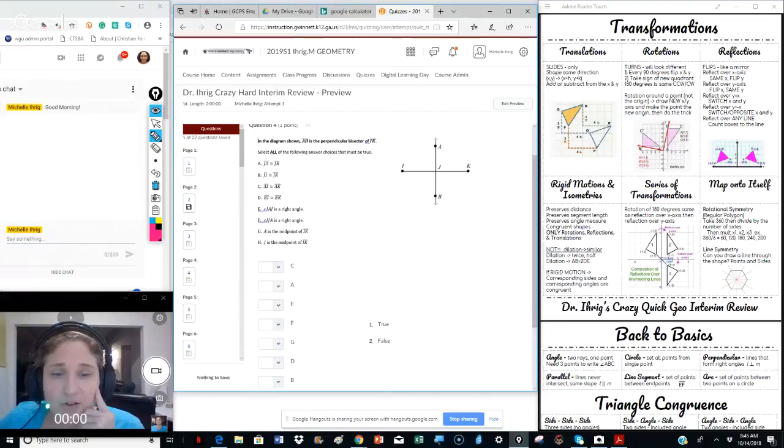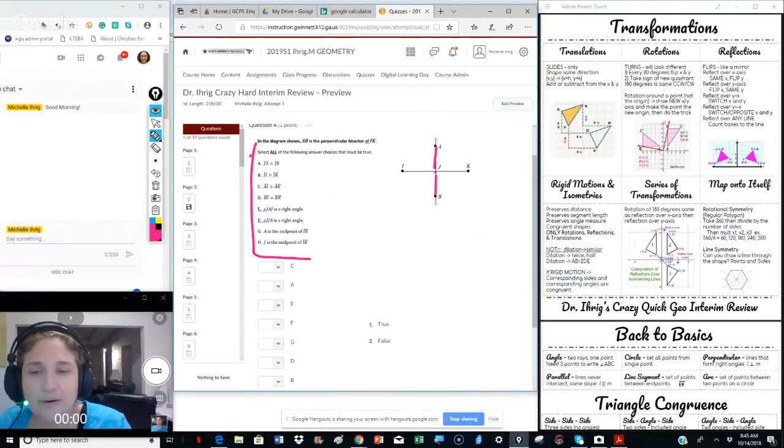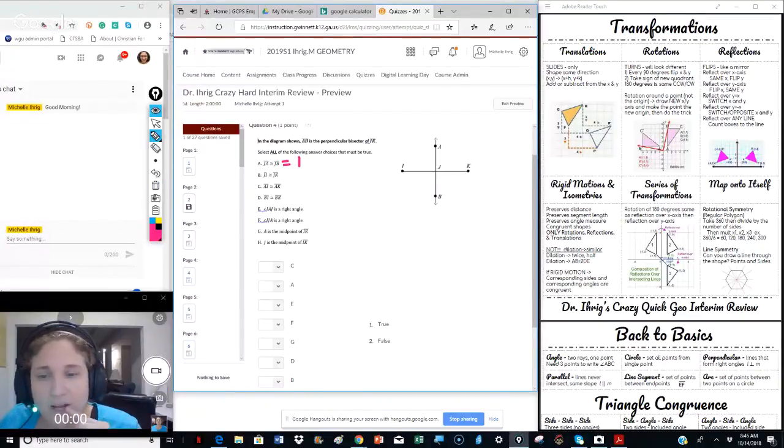So first it has JA, which means this point to this point, and this point to this point are congruent. That is true. You know what? I'm going to write it next to here, and then you can figure out, because it's going to be mixed and matchy on yours. So this right here is true. So this is going to be a T or a 1. I'm just going to write the 1 to make my life easier. Okay. JI and JK. So here is JI and here is JK. Yep. Those are equal or congruent. Next we have AI and AK. Yep. That again, congruent.